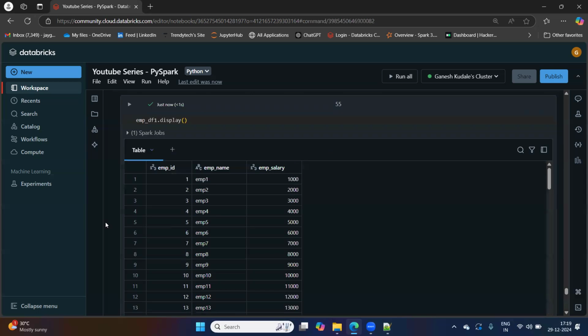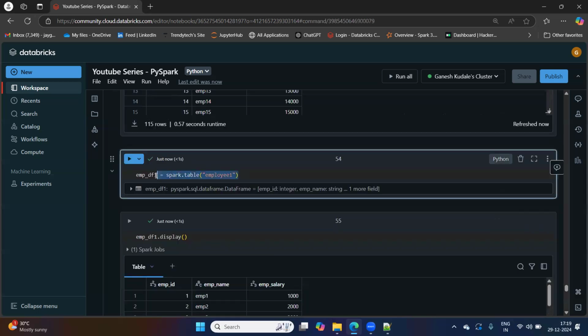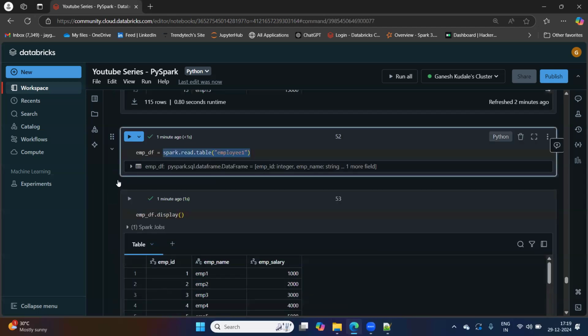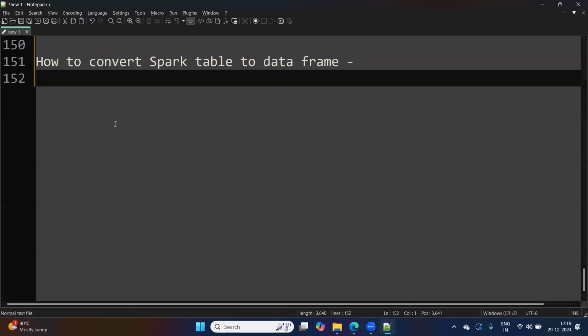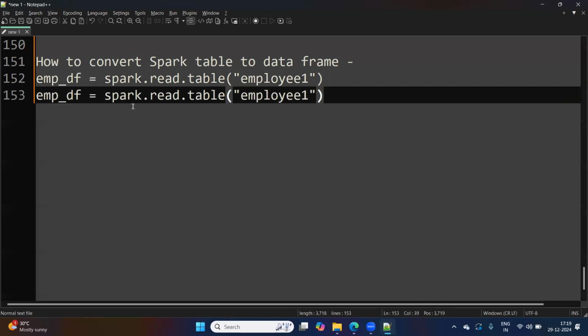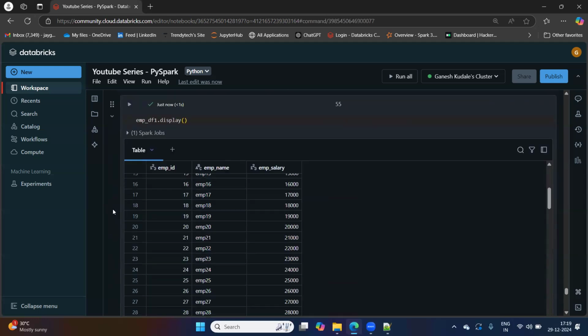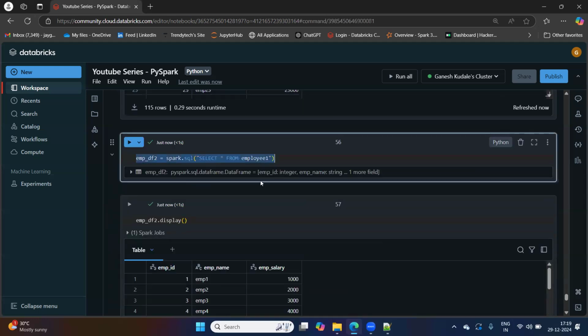So generally we use spark.table to create a data frame out of table, or spark.read.table. This is one way, this is second way, and this is third way.